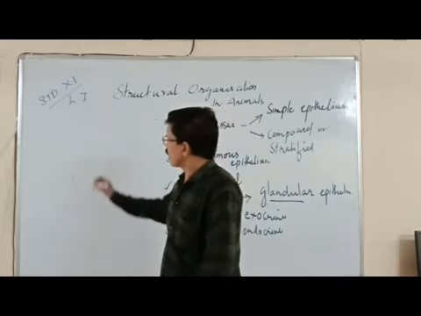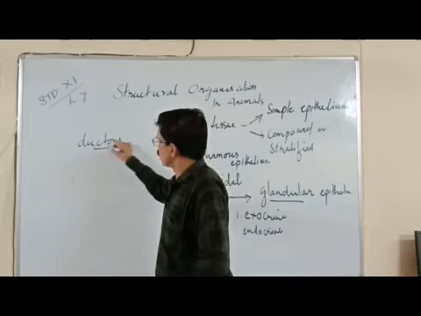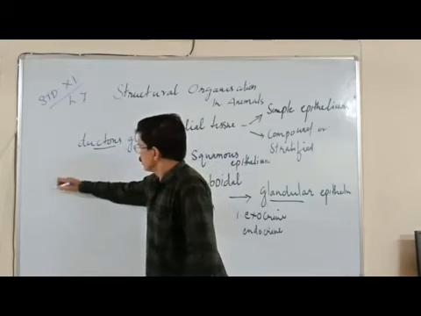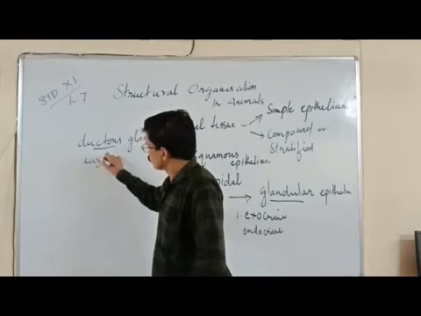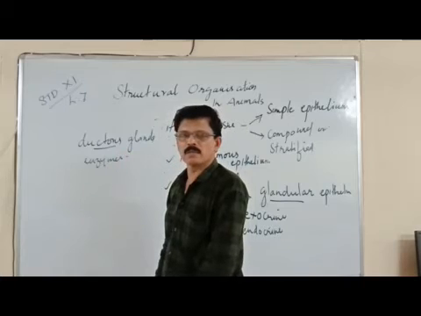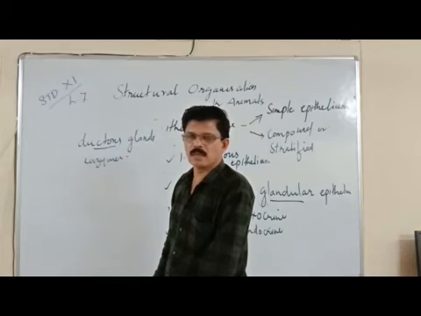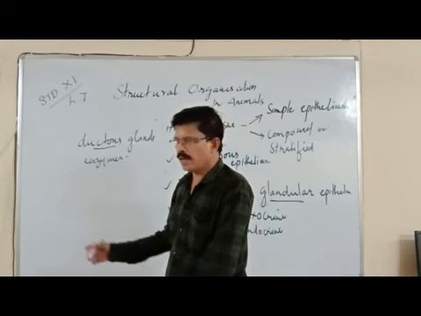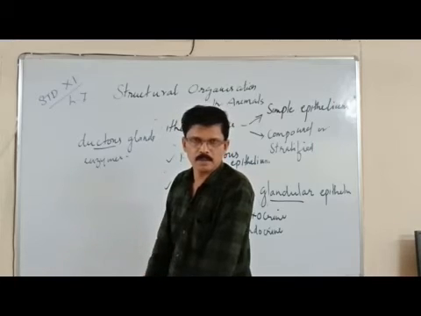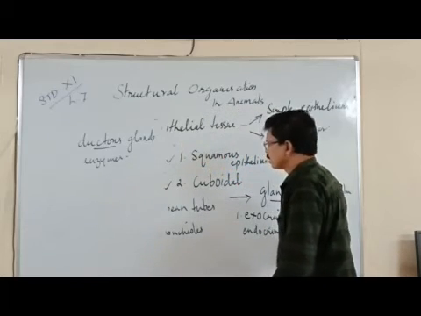So exocrine glands are also called ducted glands, because they have a duct and they secrete enzymes. For example, salivary gland is an exocrine gland. They secrete digestive enzymes. In the stomach, you can see gastric glands. They are exocrine glands. They have a duct or tube through which the enzymes can be poured out from the gland. Right? At the same time, endocrine glands are ductless glands.